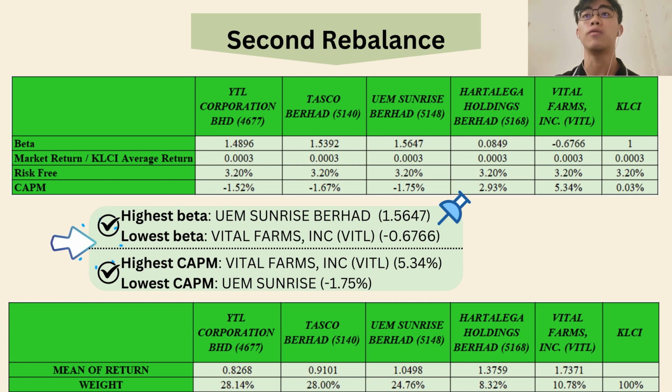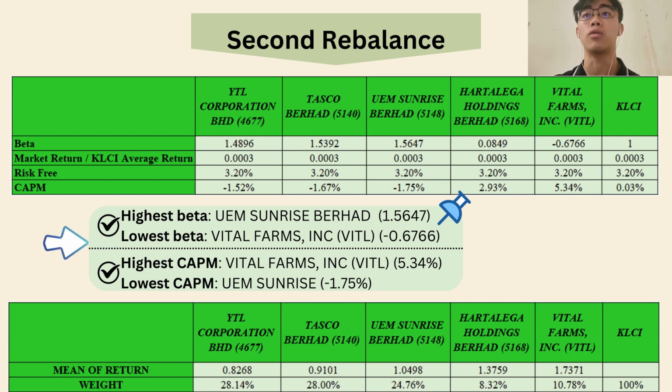Furthermore, retail farms show a negative beta of negative 0.6766, indicating an inverse relationship with the market, and a positive CAPM of 5.3402%. This stock provides diversification and hedging against market downturn due to its relatively high expected return.